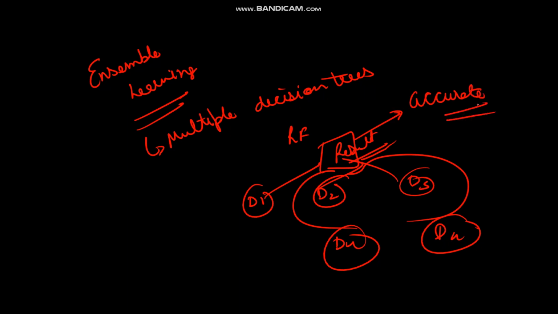What does it mean over here? Suppose you want a solution to a problem. You ask one person and take the decision, like you want to go to a place which is unknown to you, a very new place. What will happen in that case? If you ask someone, that person will say this is the best place to visit. Fine. And the other person says this is not a good place to visit. So this is a condition of confusion.